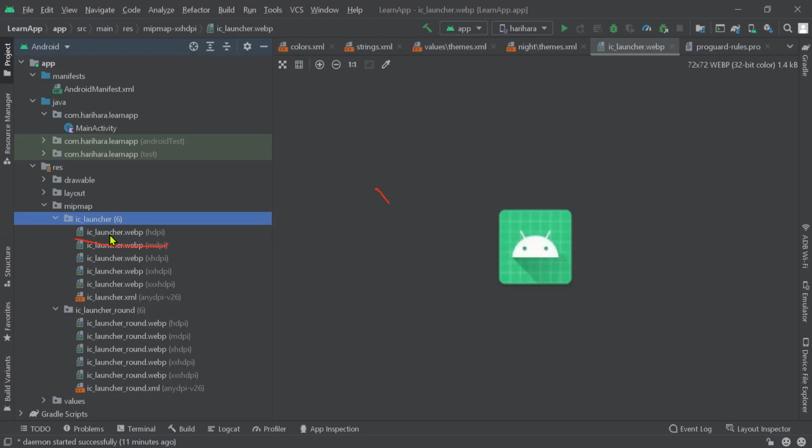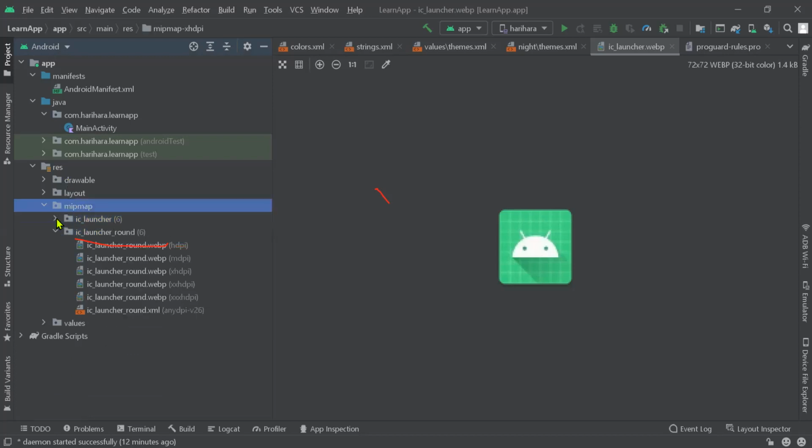Based on all those phones, they make the images comfortable to run on all of them. So this is what a mipmap is, and whenever we add any images, they will convert them for use all around on Android phones.